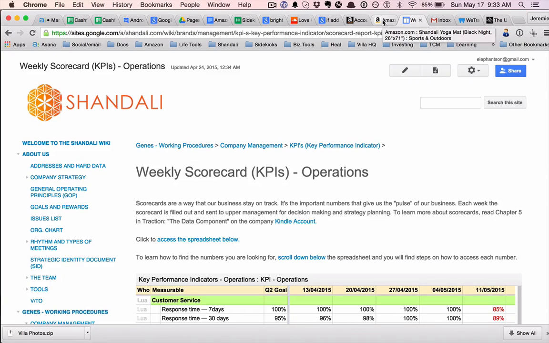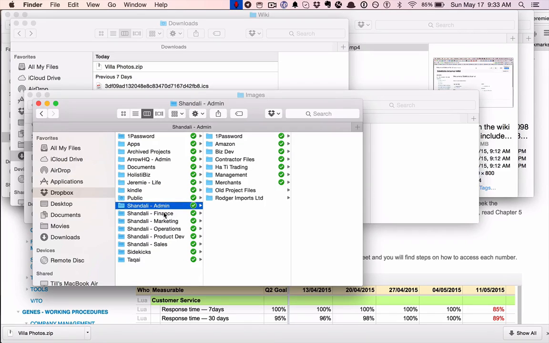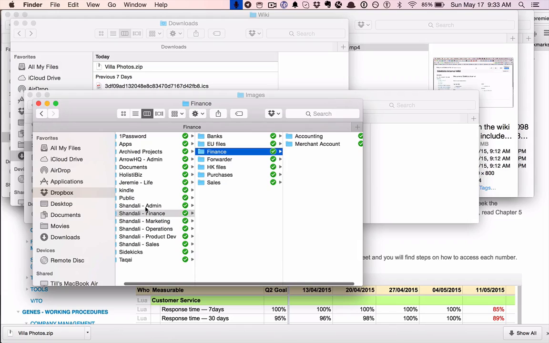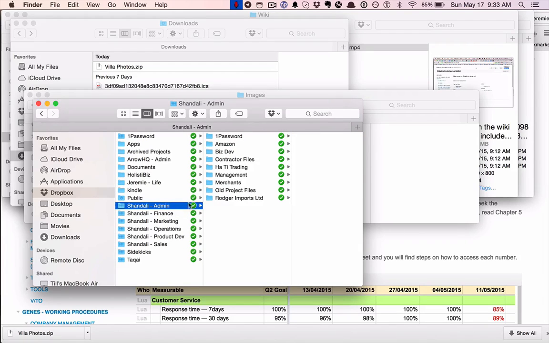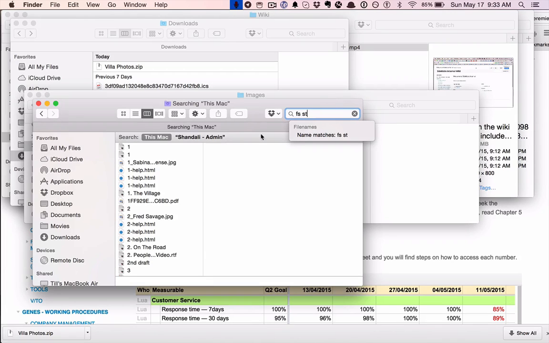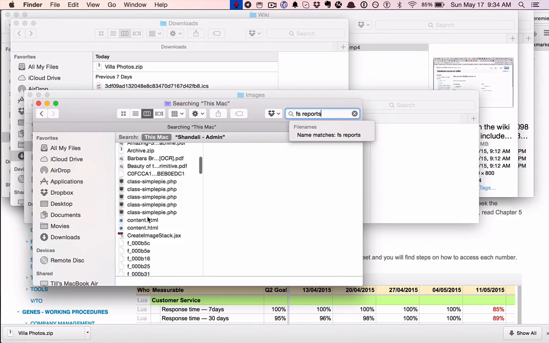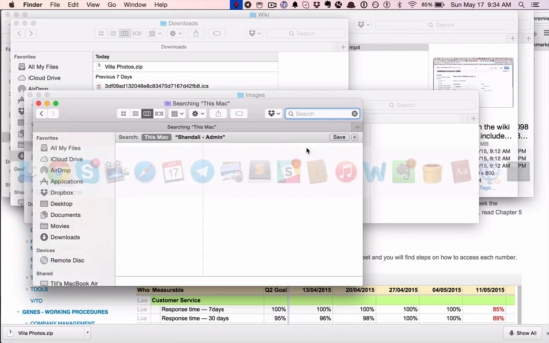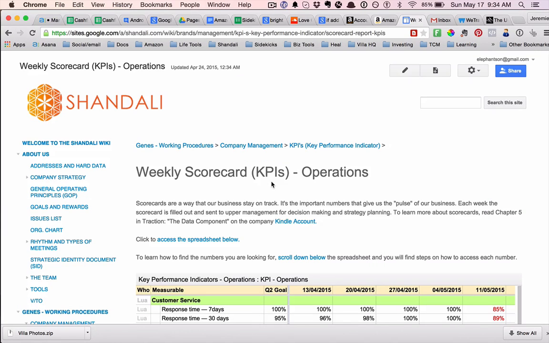And then of course at the end of the year, you want to look at the numbers and the quarterly. The other thing is monthly. We get the financial statements monthly, and you're CC'd on that. It's in the Dropbox. It's in Shandali Finance, like finance. And ask Arlene if you can just share it with you. Like it's in FS statements, FS reports. What is it like? Let's take a look here. Just ask Arlene. It's in the Dropbox. It just has the cash flow, balance sheet, profit and loss. So that's really important to have.